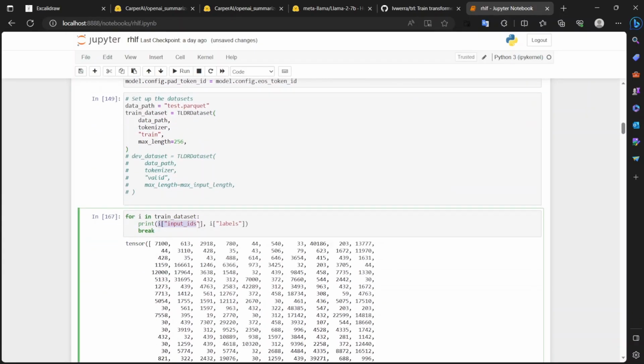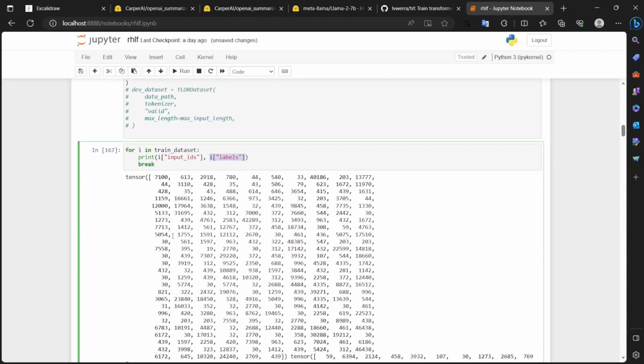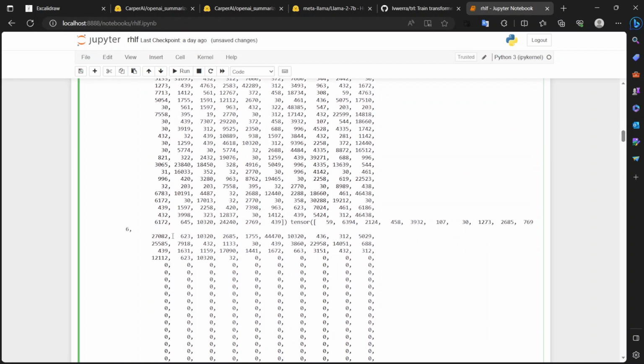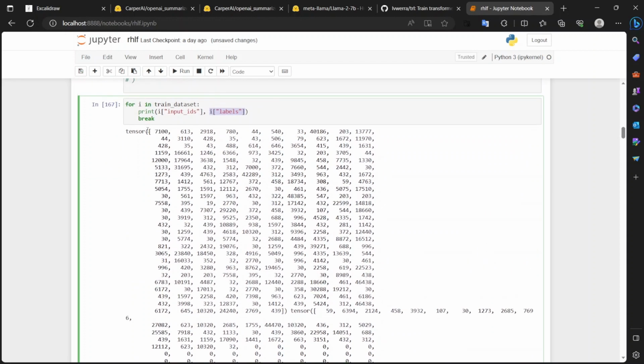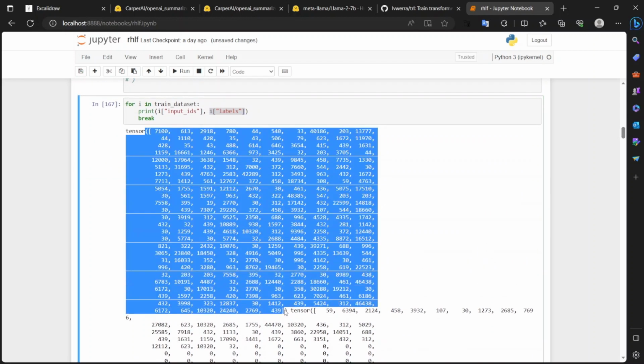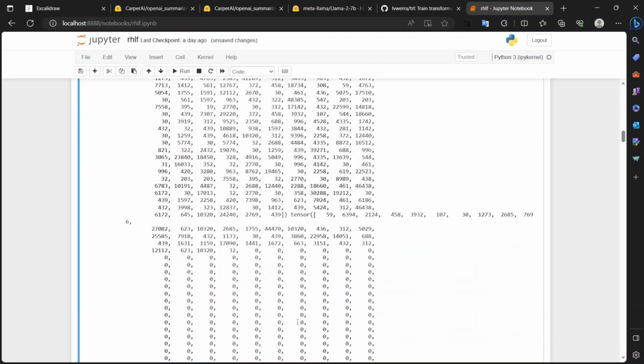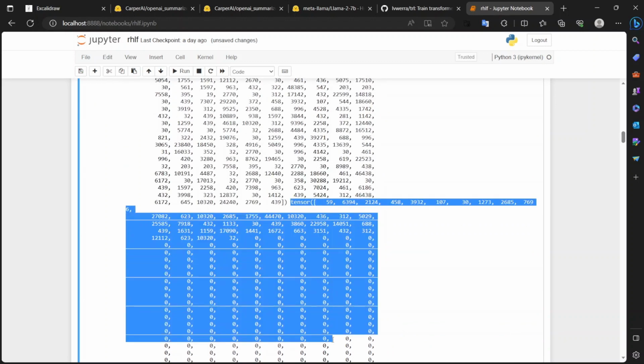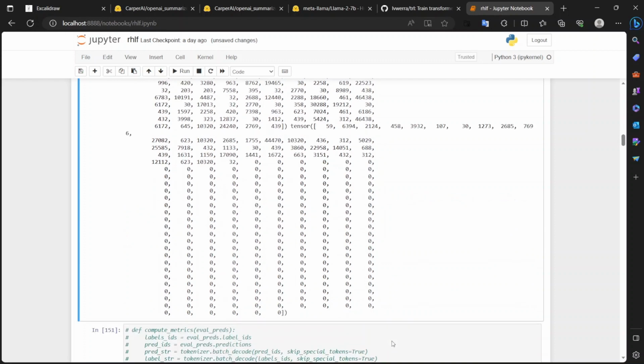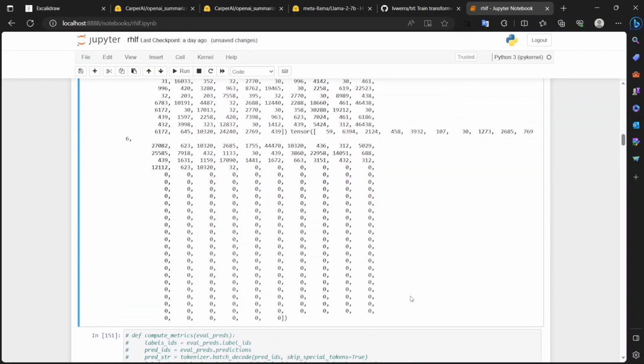Now to check the data loader, we can just print its input IDs and label to ensure that our data loader is performing well.